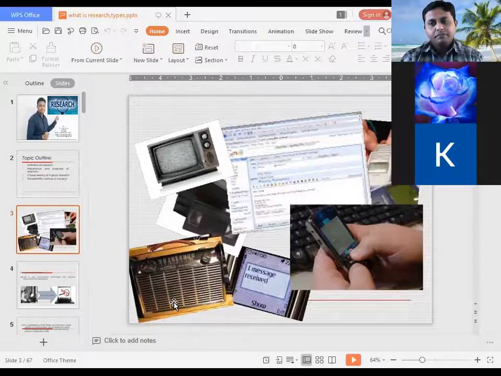Yes, please. Suppose that Sukeshini wants to buy a new mobile phone, right?